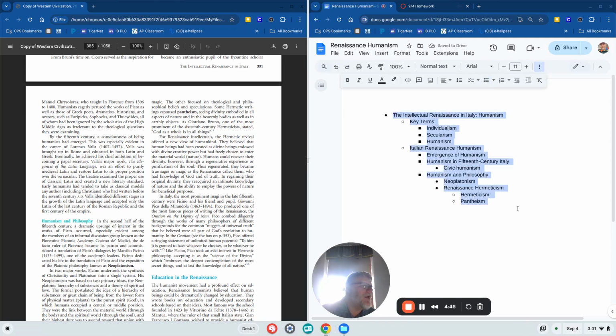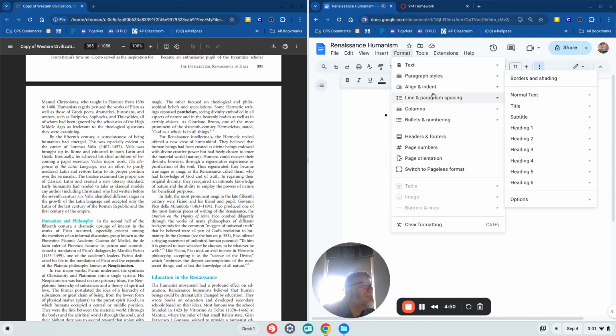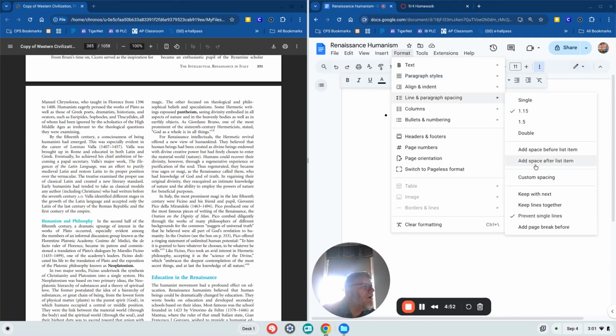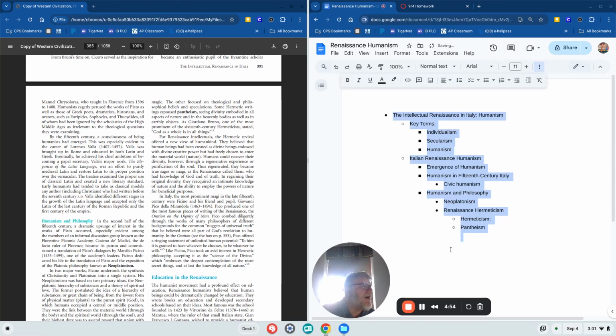Sometimes I probably would highlight all that. I'm going to go to format. I kind of want to do 1.5 like that. It looks better to me. And now I'm ready to read. I know that I'm reading about the intellectual Renaissance in Italy with a focus on humanism.